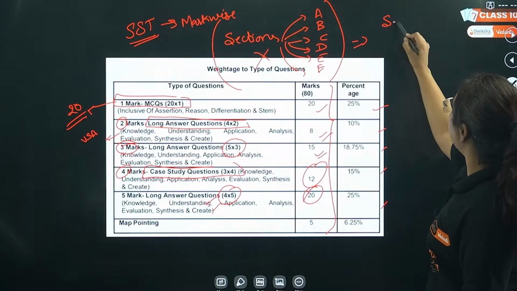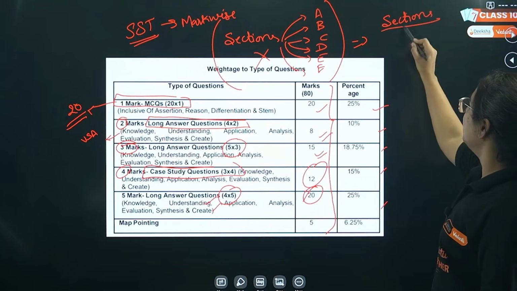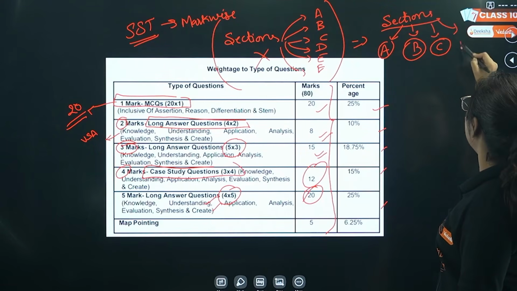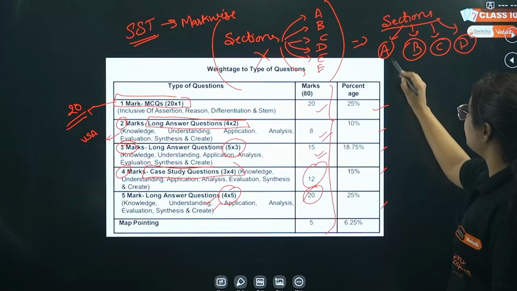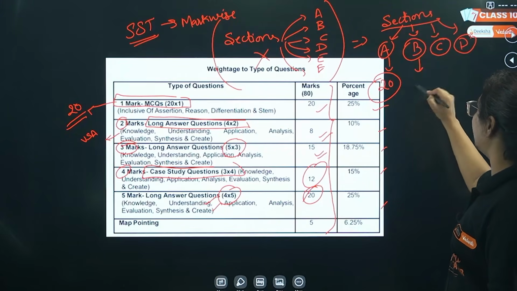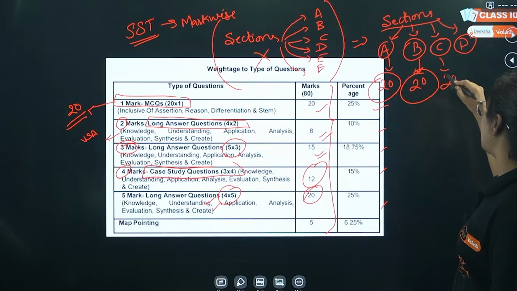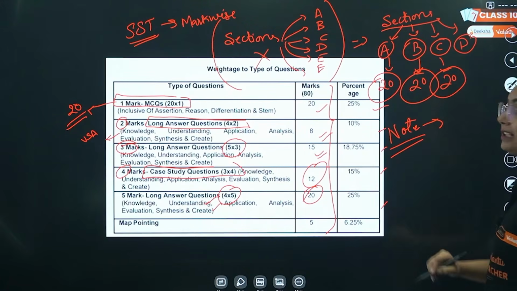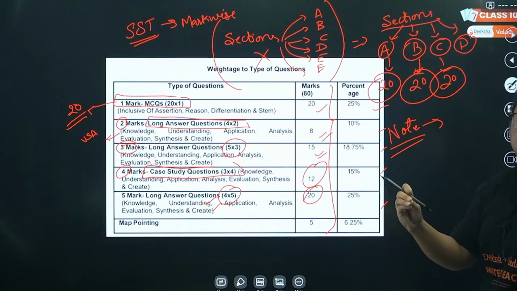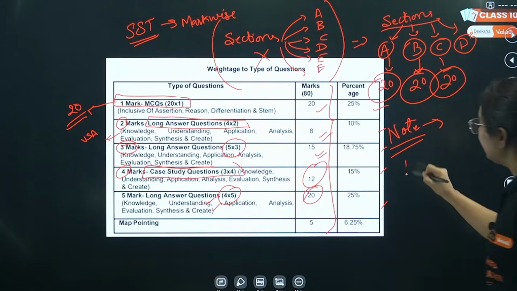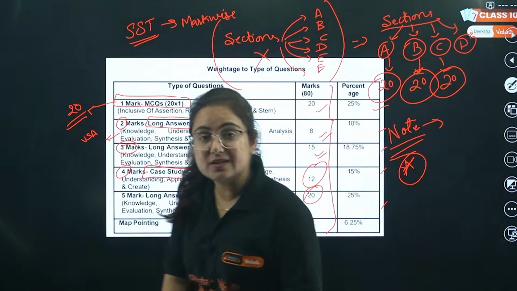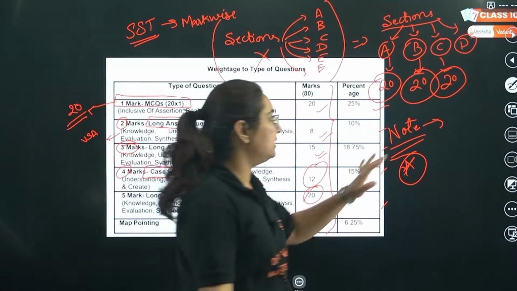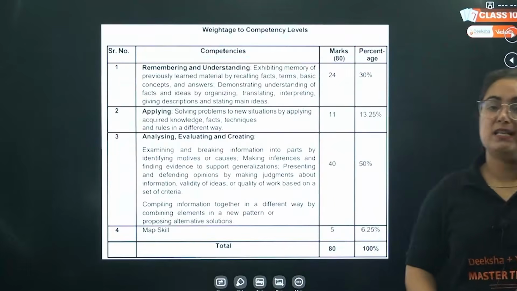Rather, we are going to have beta 4 sections in your exam, that is A history, B geography, C for civics, and D for economics. Each section will have the weightage of 20 marks each. One point that you have to note over here is, beta, you cannot write answers mixed in other sections. Please pay attention to that. Each section will contain all these typology of the questions which we discussed in the present video right now.